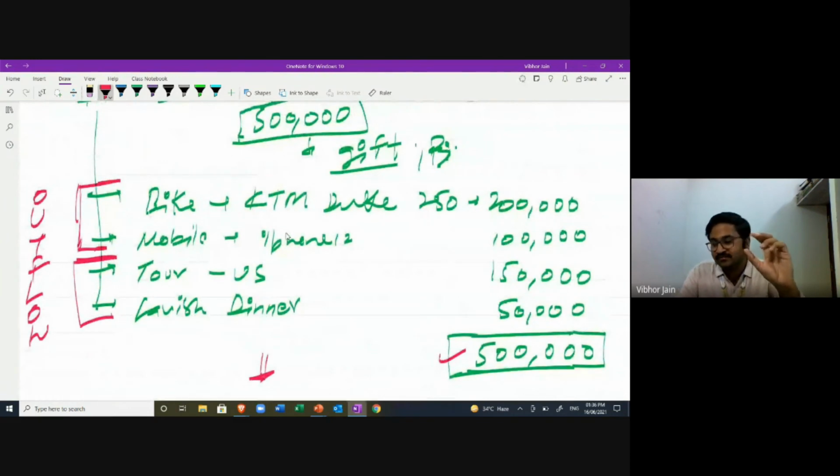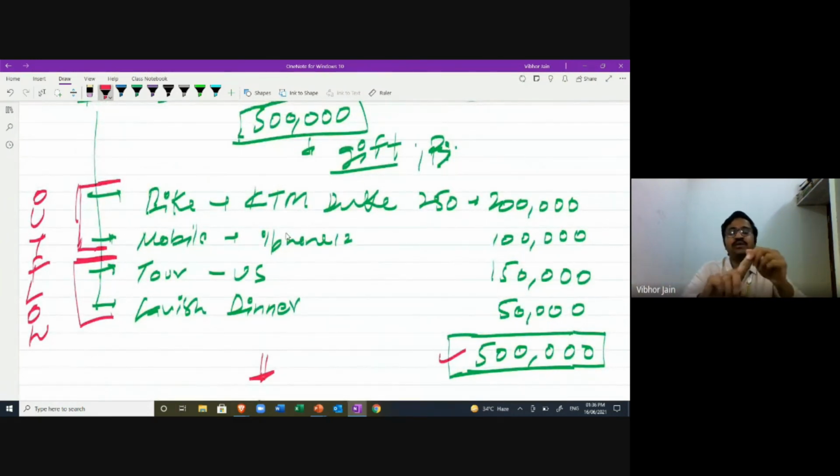So whenever we are spending some money, there can be two cases. Either you will acquire an asset, like a bike or mobile phone, all these are assets, or you will enjoy some service. For example, if you're making the payment of rent, you live in the house, you stay in the room, and you make the payment of rent. If you're using electricity, you'll pay the bill of electricity.